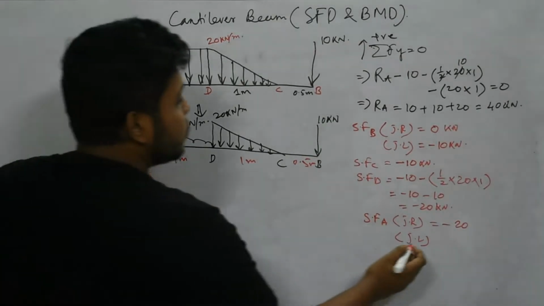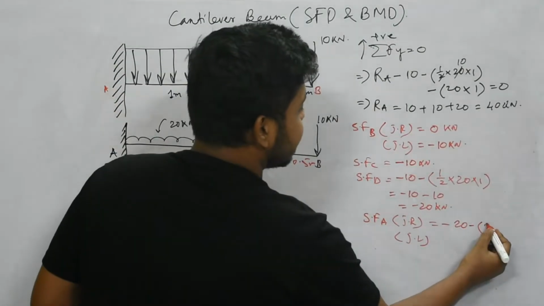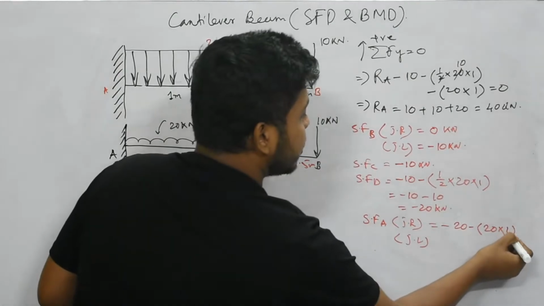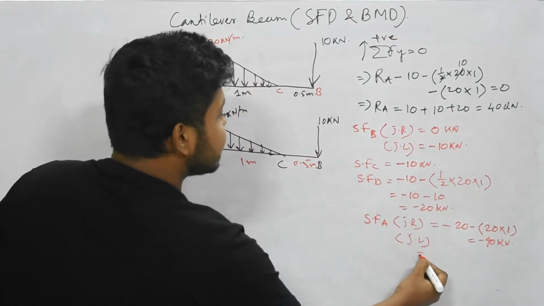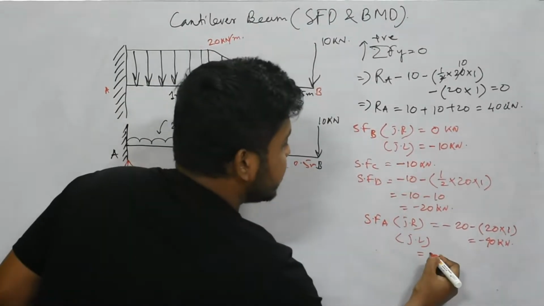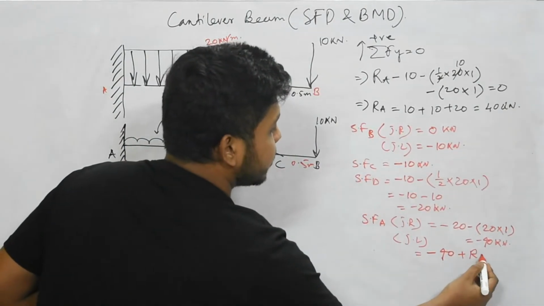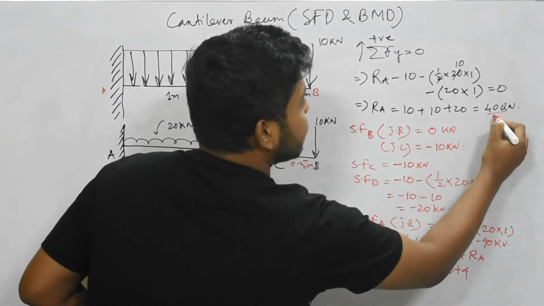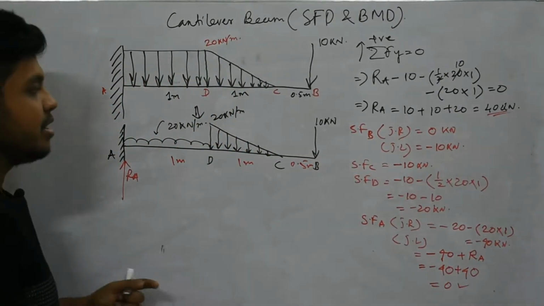This is downward, that means minus into total load, intensity 20 multiplied by distance 1, that means minus 40 kilonewton. Now the just left value will add up the RA value. So minus 40 will add with RA, as RA is upward acting, that is plus. So 40 plus we have 40 here, that means 0, which means our calculation is absolutely correct.